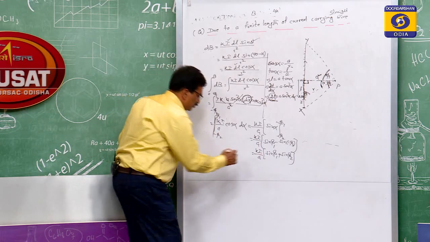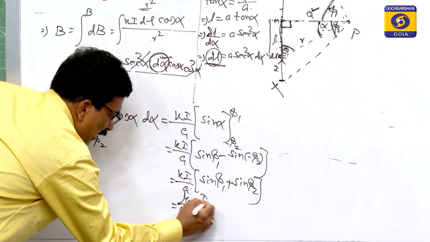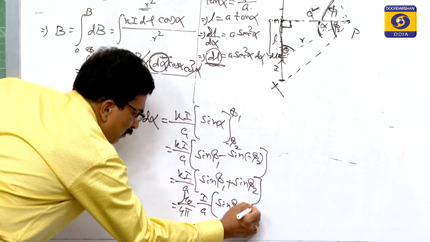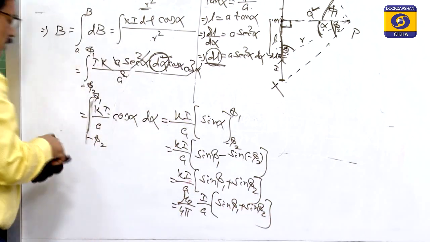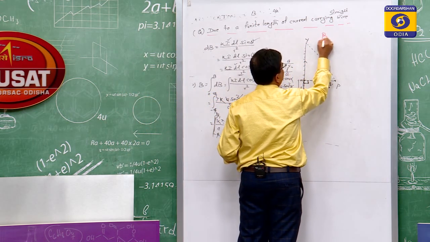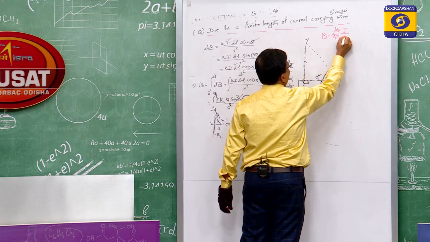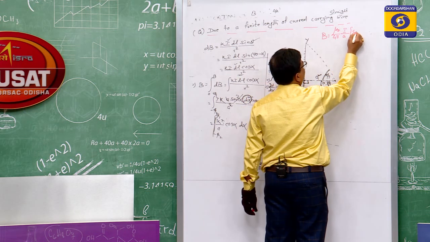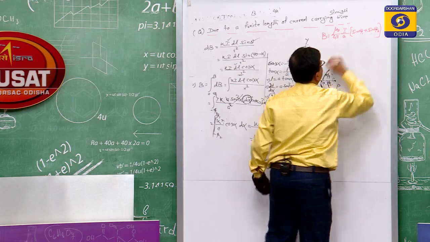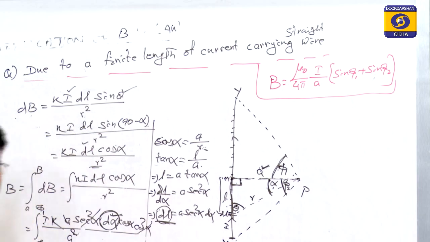So k is mu 0 by 4 pi, I by a of sin phi 1 plus sin phi 2. That is the magnetic induction due to the straight one. B is equal to mu 0 by 4 pi I by a of sin phi 1 plus sin phi 2. This is the magnetic induction due to a straight current carrying conductor.